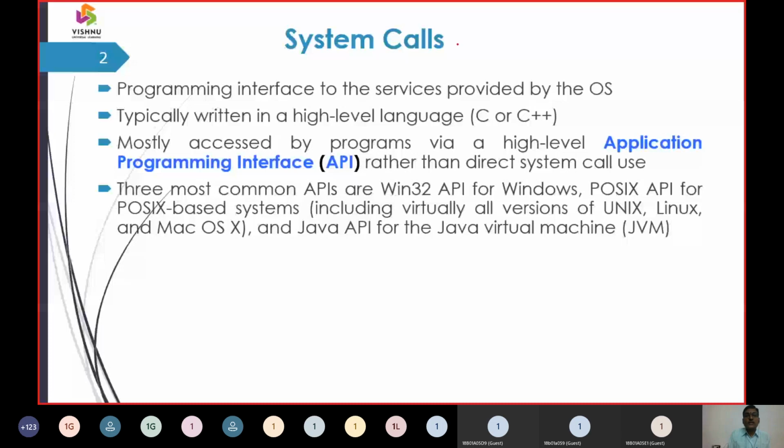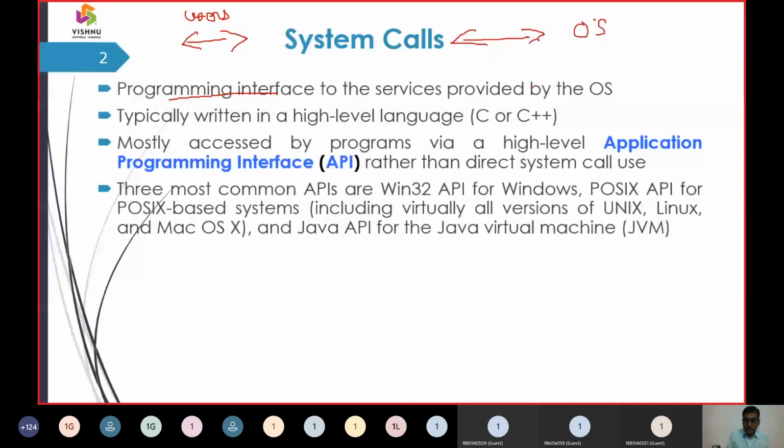Users give a system call to the operating system, and the operating system processes the system call and then conveys the result back to the users. So a system call is a programming interface to the set of services that the operating system provides.